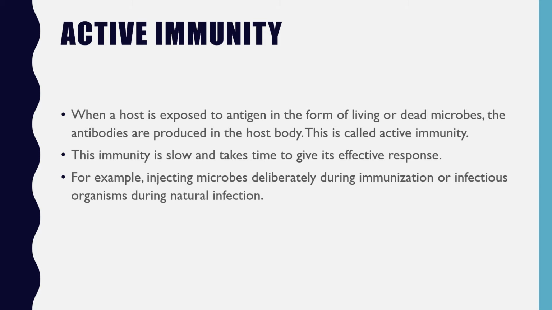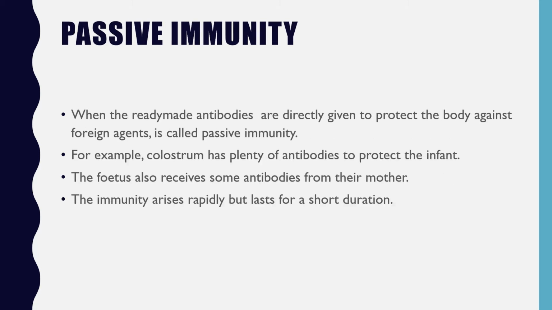We will go through in the next slides what is vaccine and what is vaccination or immunization. So whatever is given by vaccine, that is active immunity, means when the person is exposed to natural infection or vaccination. Now passive immunity.